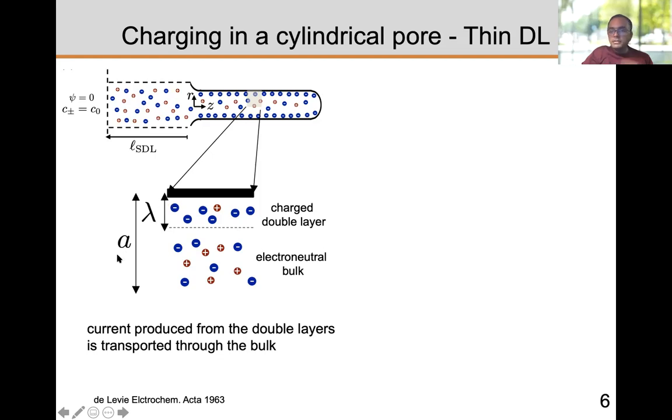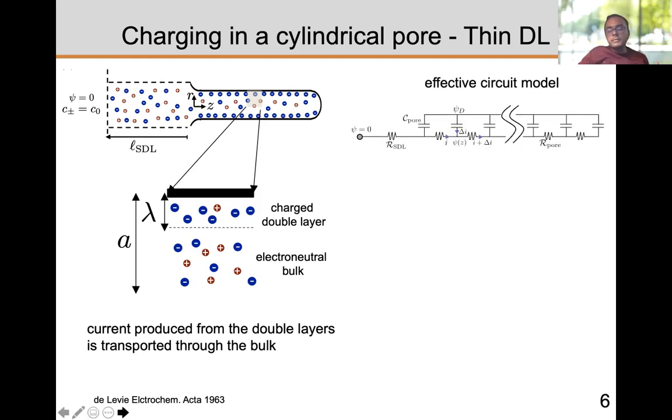And if this lambda by a is much smaller than 1, we call it a thin double layer. And essentially the physical mechanism is that the current is coming when the charge is changing in this double layer, and it's being carried by this bulk region, which is electroneutral. So the electroneutral bulk becomes a resistance, and the charge being stored in the region becomes a capacitor. So this is basically this effective circuit model, where you have a series of resistors and capacitors, and that's how you describe this model. And this is well known and very commonly used in literature.